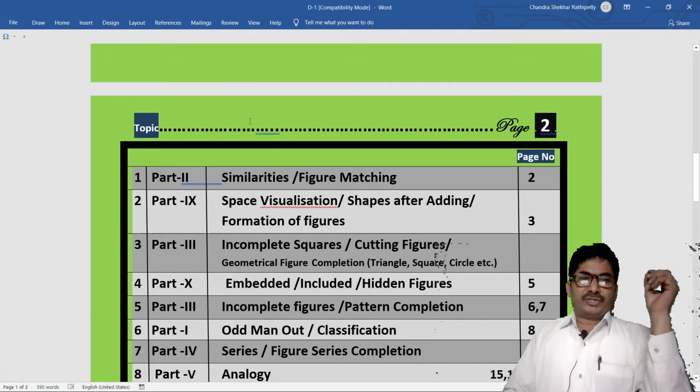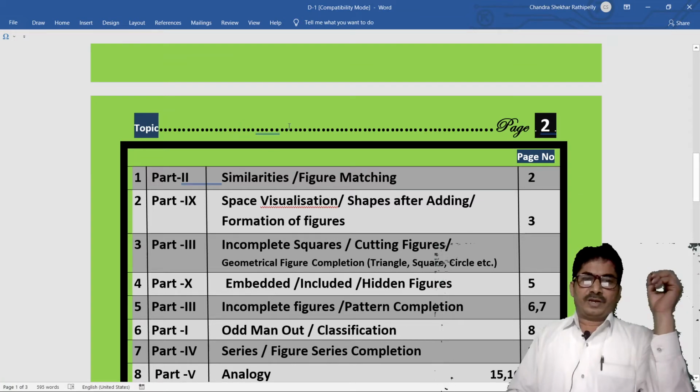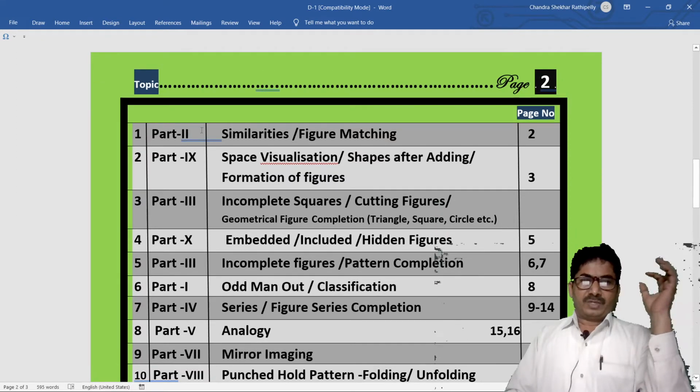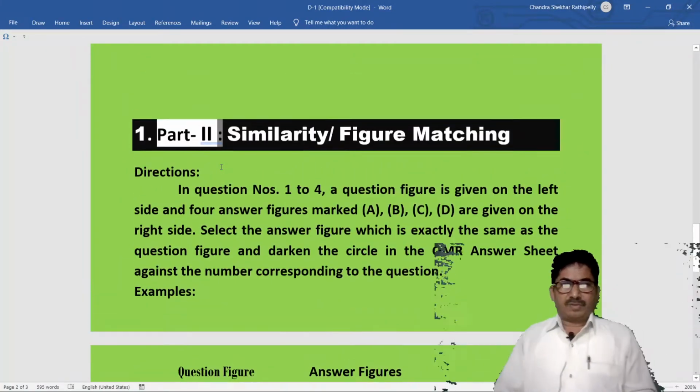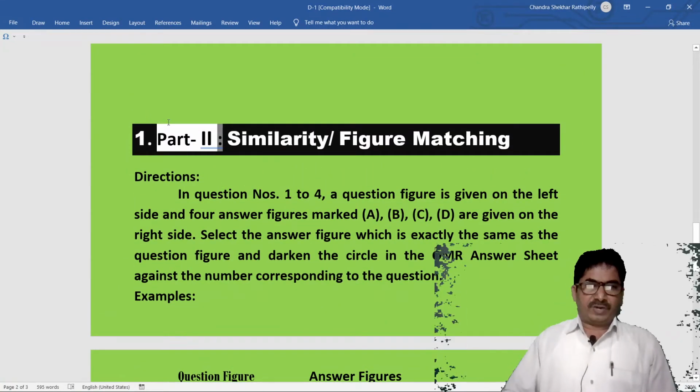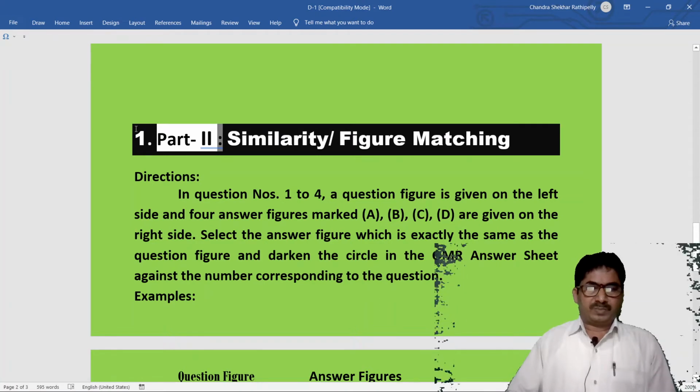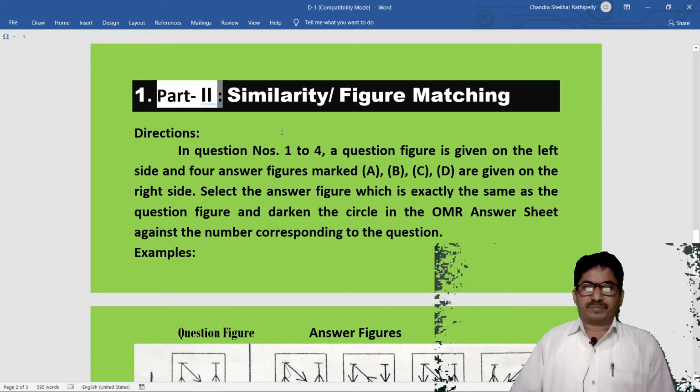But I will teach you in the following order, that is a sequential order. Today I will teach you Part 2, that is similarities or figure matching. That's why I chose this as topic 1, Part 2, similarity or figure matching.